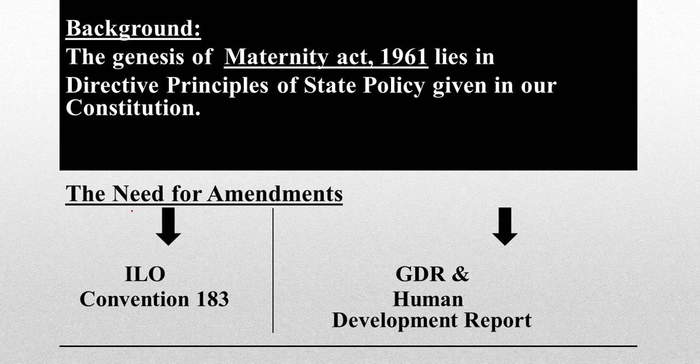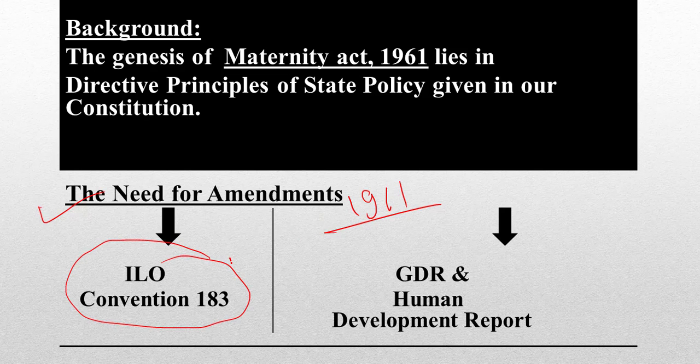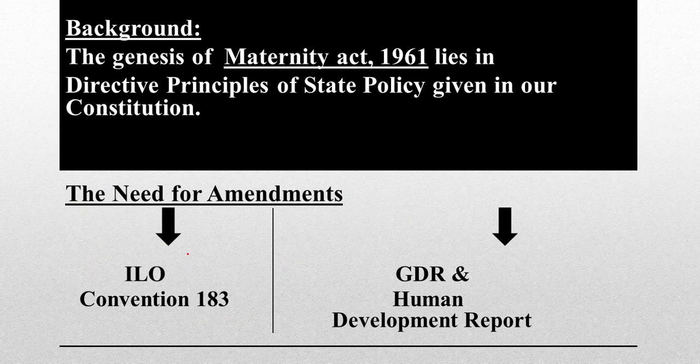What is the need for amendments to the 1961 Act per se? Why are we bringing this amendment? The idea is that there is ILO Convention 183 which deals with women's maternity leave and other related things. This ILO convention recommends, I am emphasizing the word recommends because it does not mandate, it only recommends that national governments like the Government of India provide a maternity leave of 14 weeks. 12 weeks we were already providing.